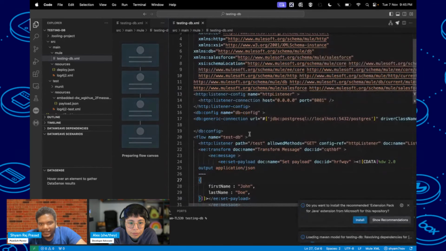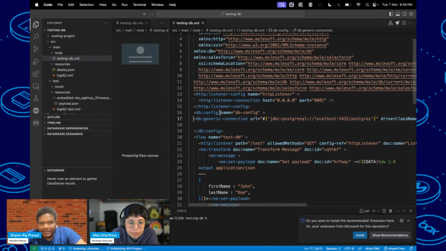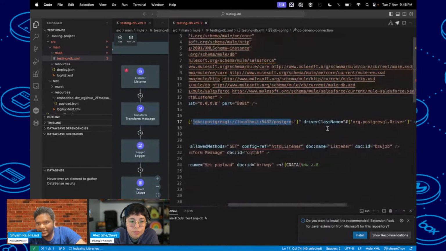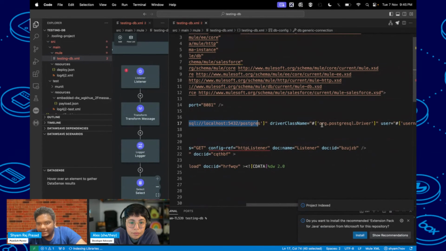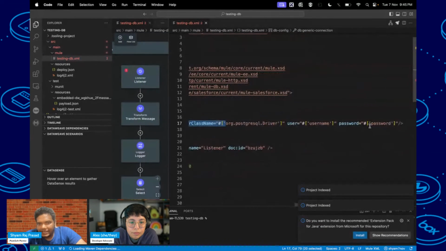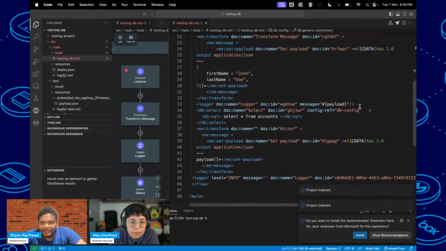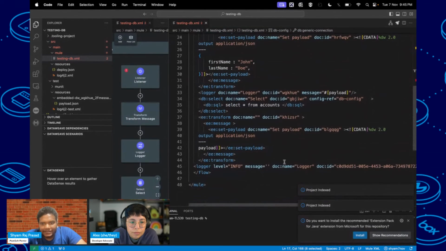So here you can see, same thing. We just have to provide some db configuration. So I've created a configuration, and in the url you can see I've provided the localhost 5432 and postgres. Then we have to provide the driver class name also. Okay, that we have provided. Username I have kept as username and password, so that is fine. And after that, I'm just selecting, getting the query from this table and setting this as payload.